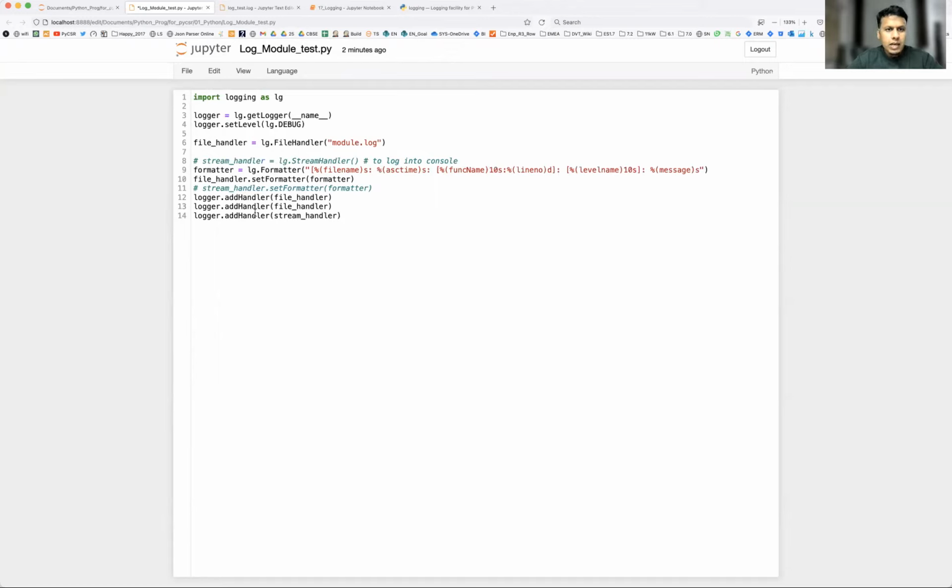So logger dot add handler. Once all the handlers are created and all set, you can start logging by using add handler. This is a duplicate, I'll just remove it. This I'll show later. So let me save my module. What is the module name? Log module test.py, right? Let's import this part.